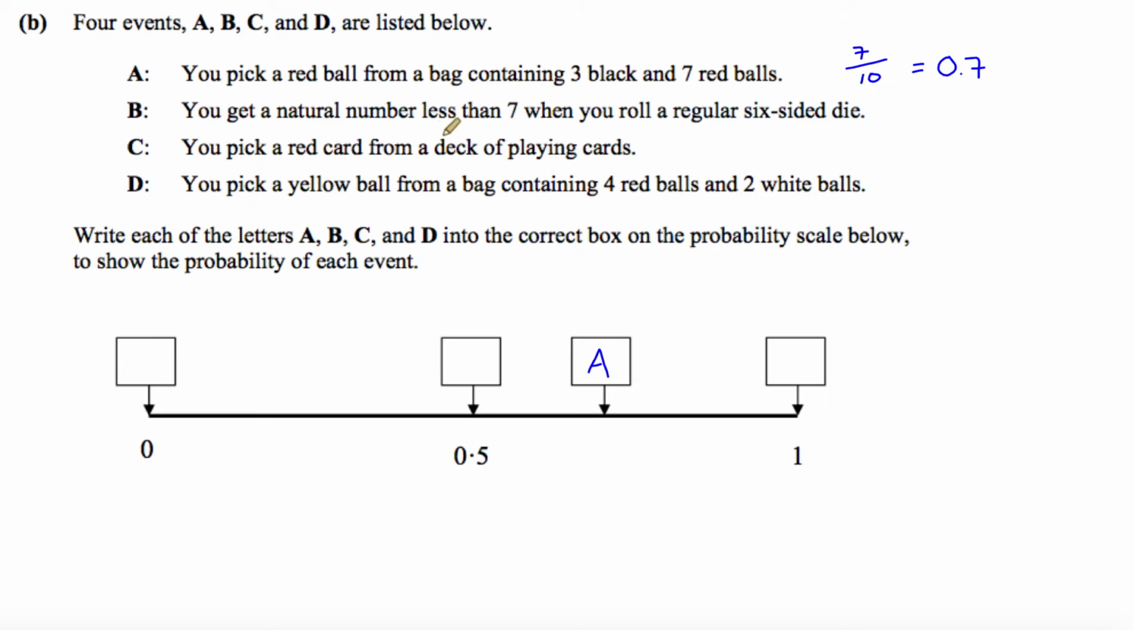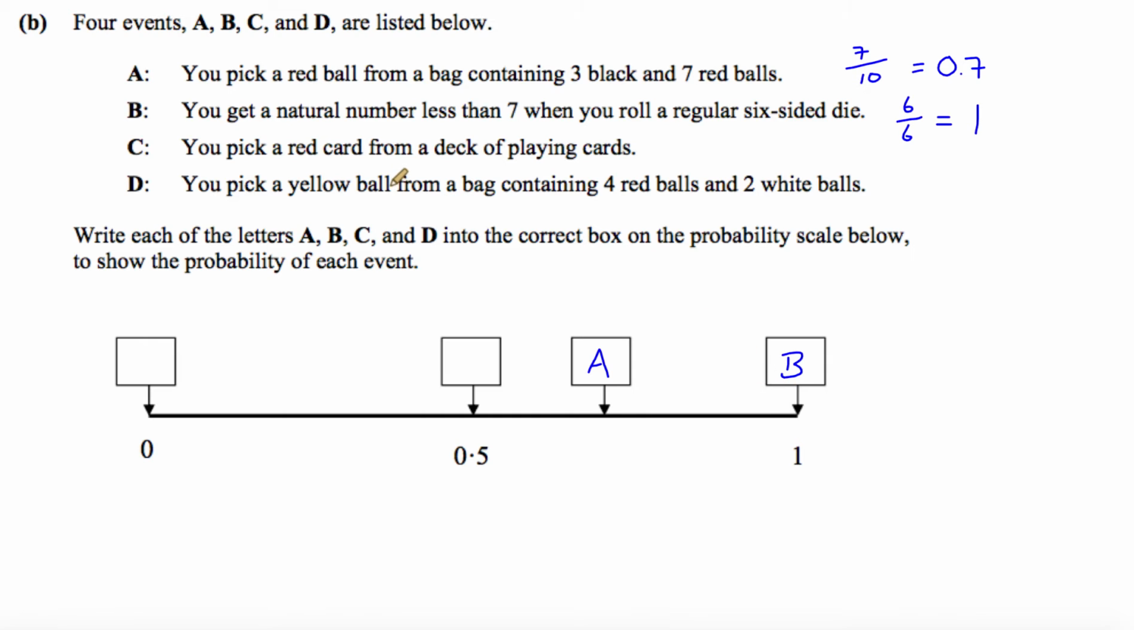Event B, you get a natural number less than 7 when you roll a regular 6-sided die. Okay, well, a natural number is a whole number that's positive. There are 6 natural numbers less than 7, the numbers 1 to 6, and on a regular 6-sided die they're the only numbers. So the probability of getting one of those is going to be 6 out of 6, and 6 out of 6 is just 1. So in other words, it's certain, so that's going to be event B in here.